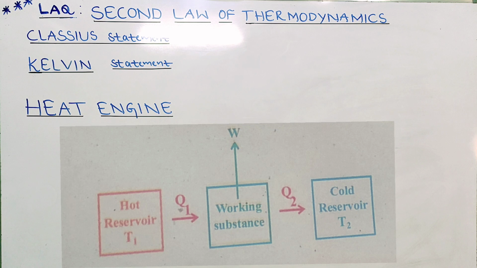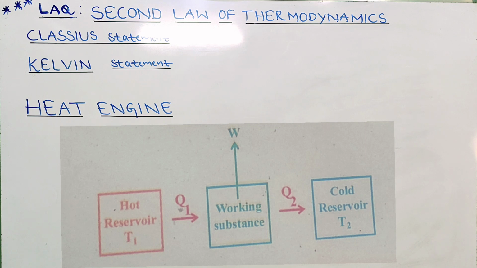In a heat engine, the working substance absorbs heat energy Q1 from the source at high temperature T1. After doing some work W, it rejects heat energy Q2 to the sink at cool temperature T2.